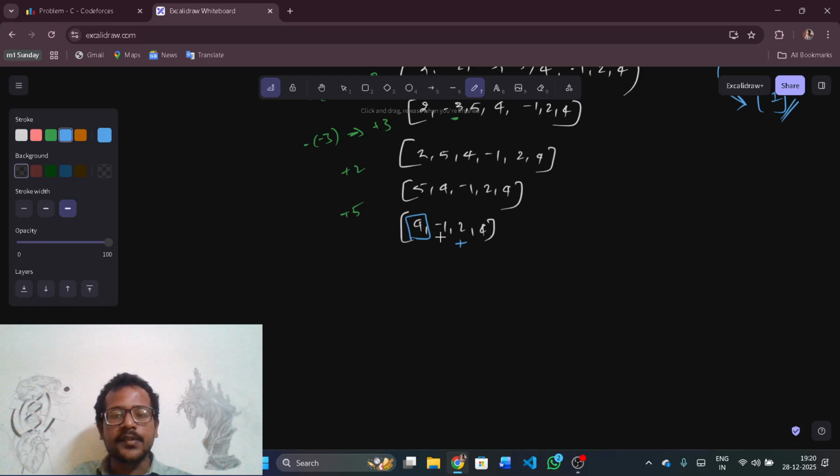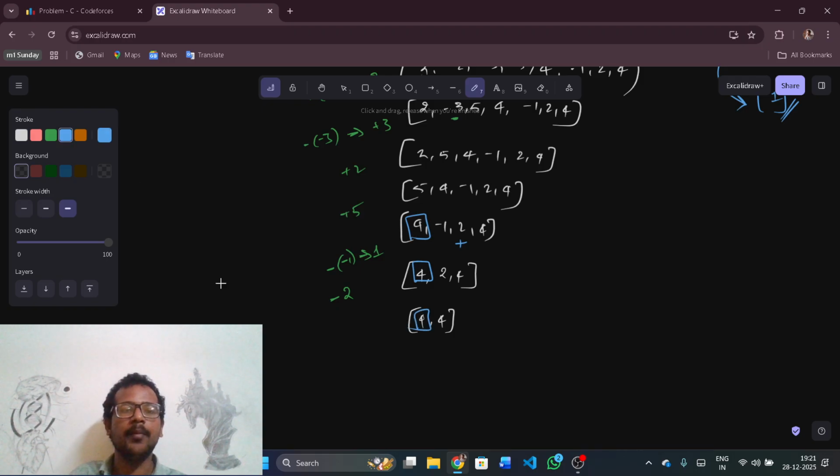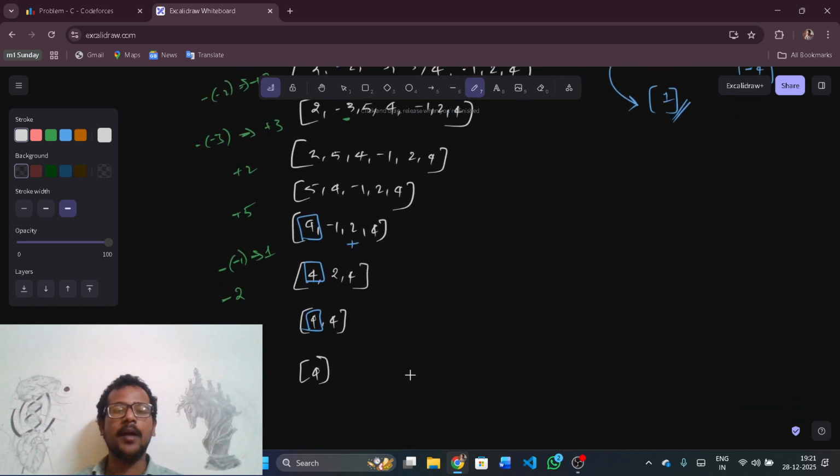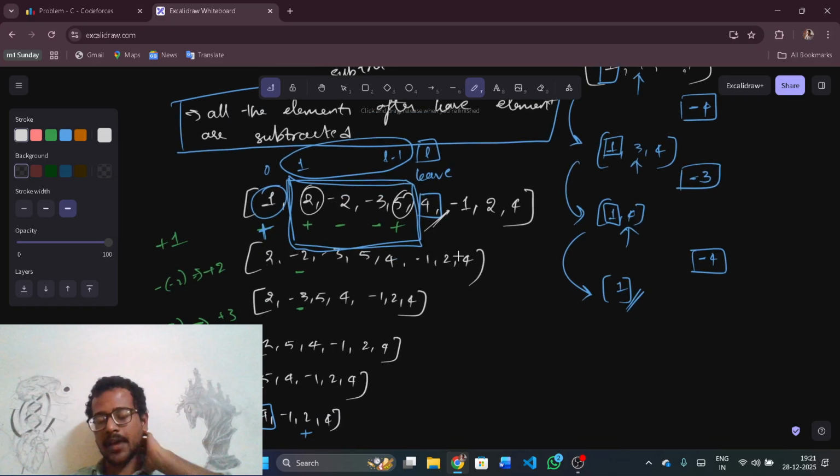Now, this here is the second element. So what I'll do, I'll just make minus of minus 1, which is nothing but 1. So I am removing that element minus 1. So I'll be left with 4, 2 and then 4. Now I need to remove the second element. If I am removing the second element, minus 2, now I have removed the second element, 4 comma 4. Now again I want to remove the second element, then I would get minus 4 and the last element I am left with in the array is 4. I think you have understood how I am going with the leave element, right?